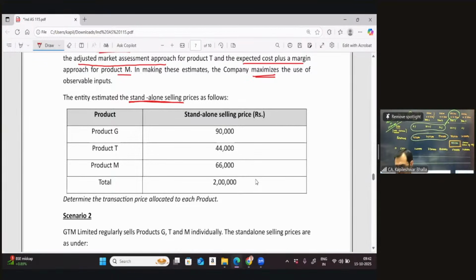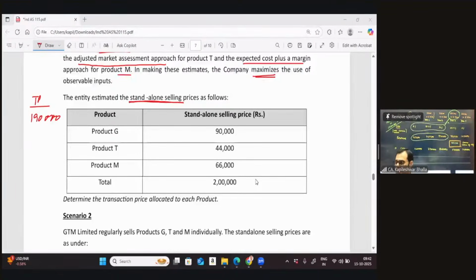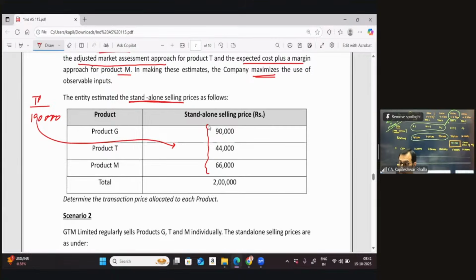Now, my quick question to you. Can I say the transaction price is supposed to be 1,90,000 as is given in the question? My question is pretty simple and straight indeed. Can I simply divide this 1,90,000 in the ratio of the standalone prices? Can I simply, in this particular case, divide this 1,90,000 in this particular ratio itself? And I get the answer no. Why not? In this particular case, I have estimated the standalone prices of all the products by some method or the other where we've used the maximum observable data.